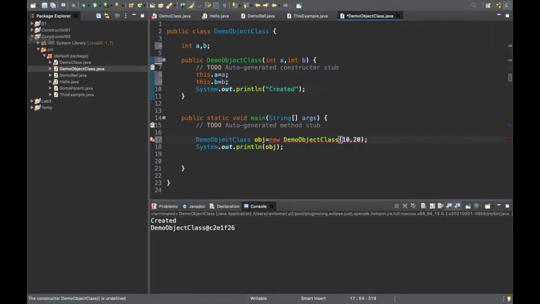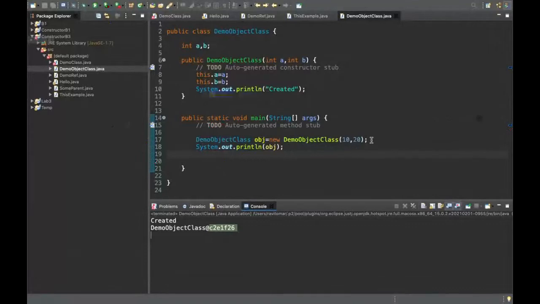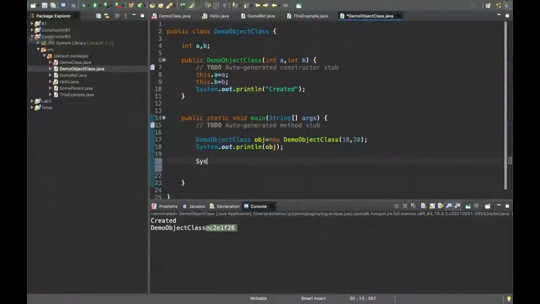Now I will pass some values. Still, if I see the output, I will get the similar output: created demo class, the name of the class, at the rate symbol, and some code written here. But what I want is basically an output to be something like this.